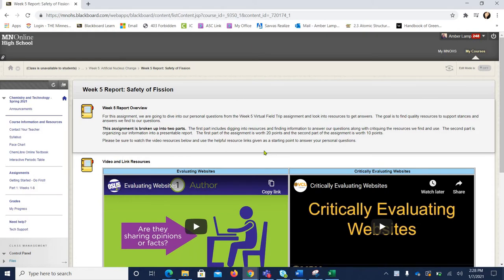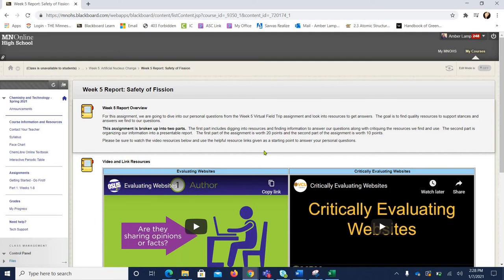This piece has two parts to it. I do require that you do part 1, and part 2 is something that you can do if you want to. Now, to put this in perspective, it is a report that you will end up making. The first part of the assignment has you gathering information, and the second part has you organizing it. So that's kind of the difference on what to expect.